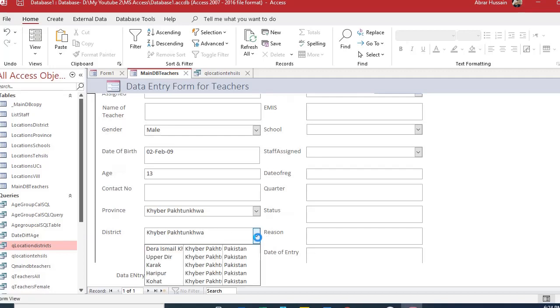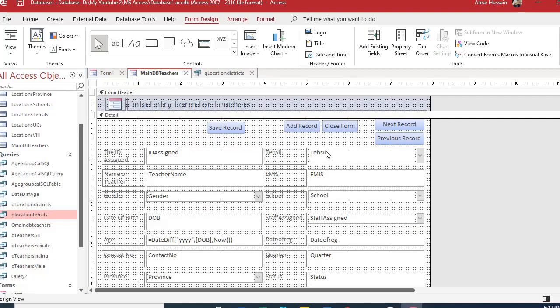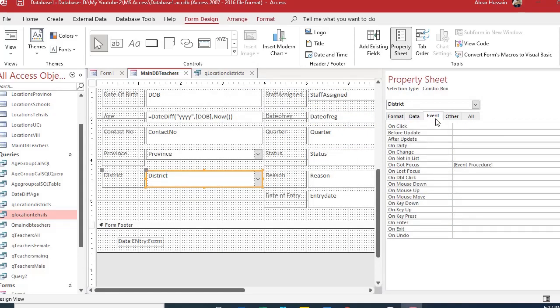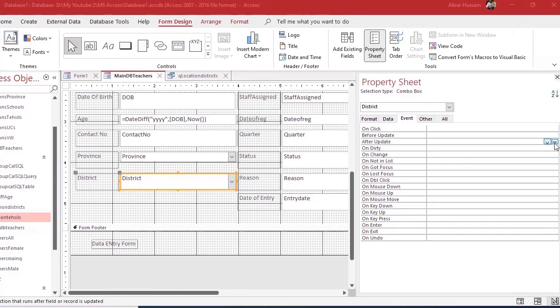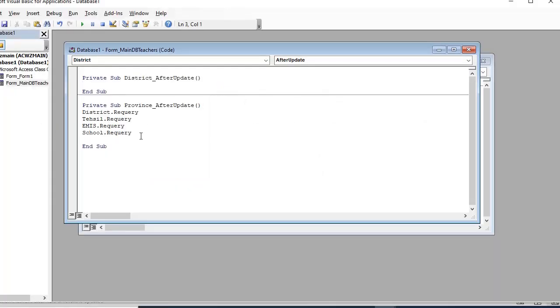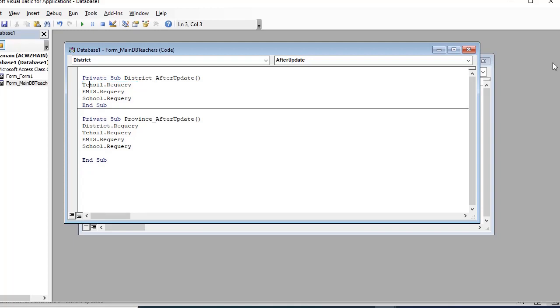In the district I selected Deir Ismail Khan. Now in tehsil you will see nothing. On this tehsil you have applied some filters. So click this district column, go to event, and after update, add a code builder, Visual Basic Builder. And what is that code? District after update. So what it should do, the tehsil column should requery.